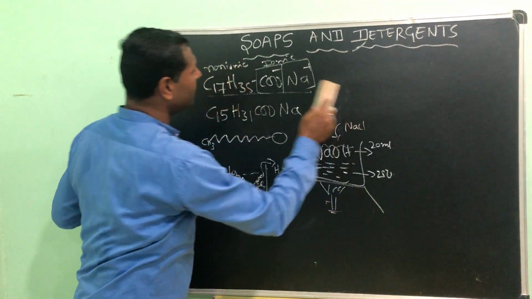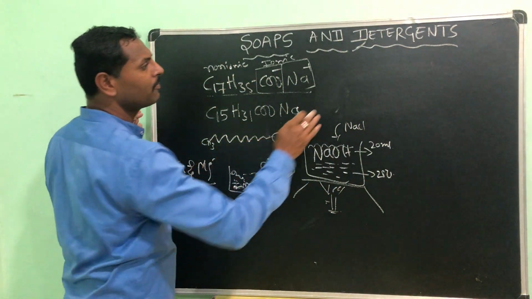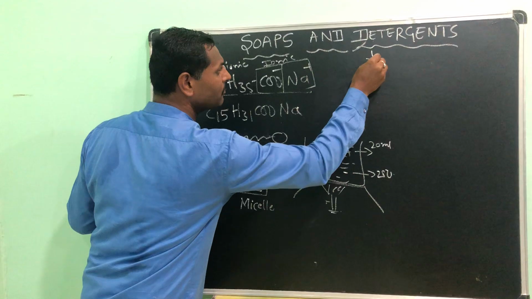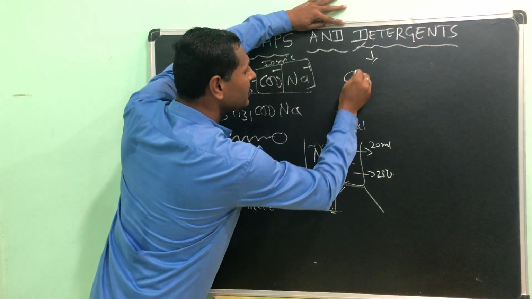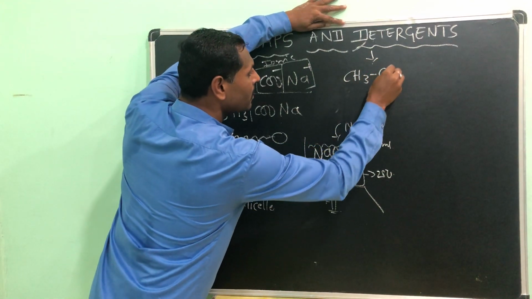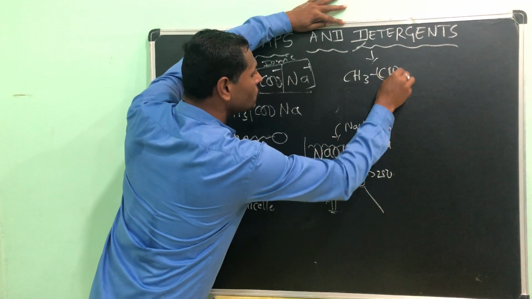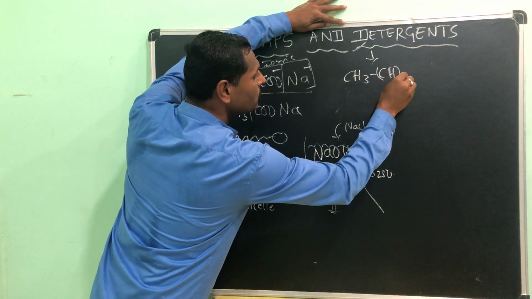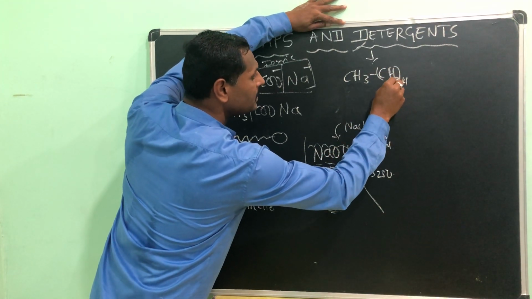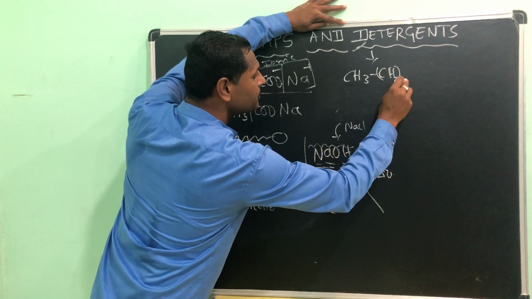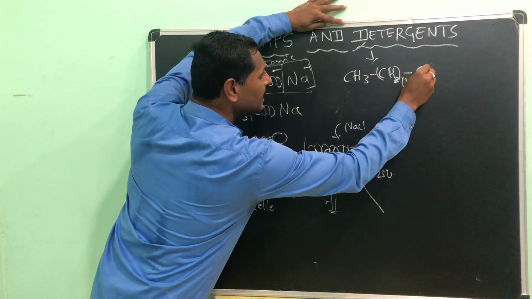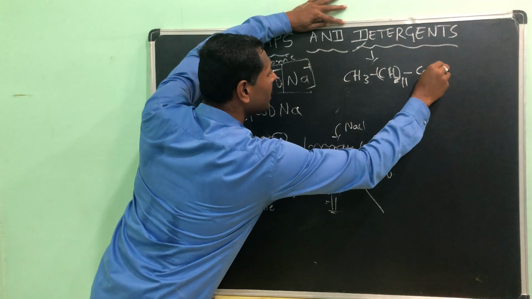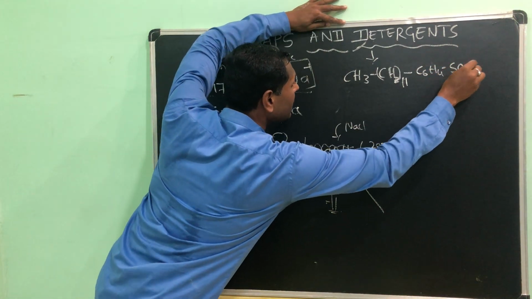See, these are the examples for the soaps. I will take the examples for the detergents also. Example for the detergents: CH3, CH2 eleven times, then C6H4, SO3 and Na.